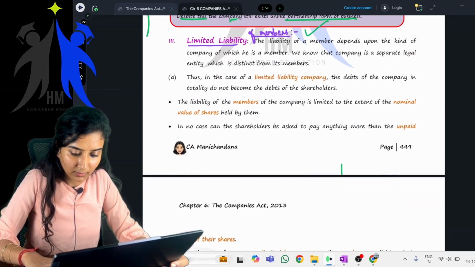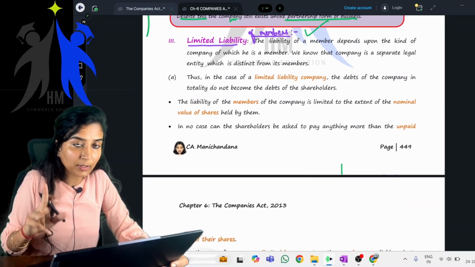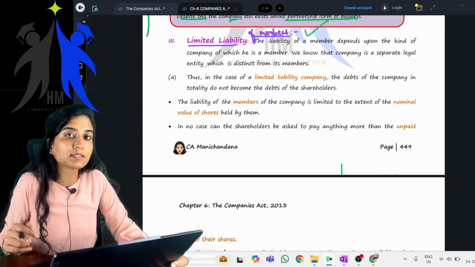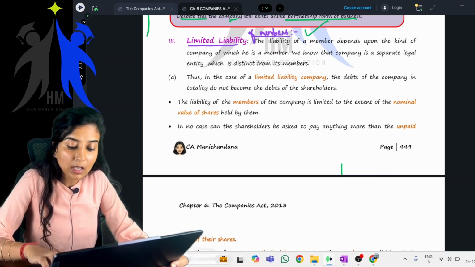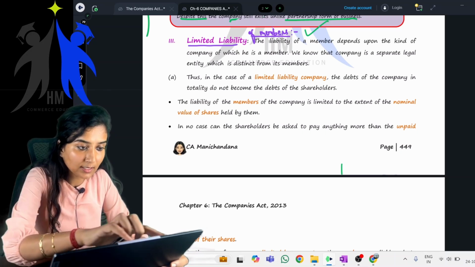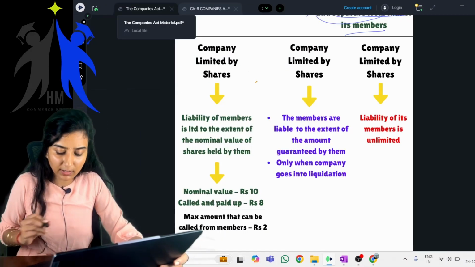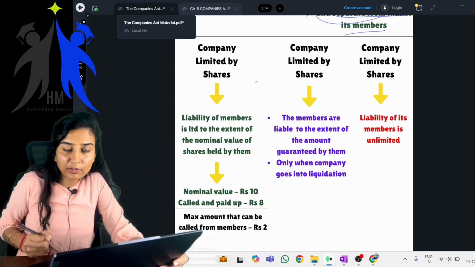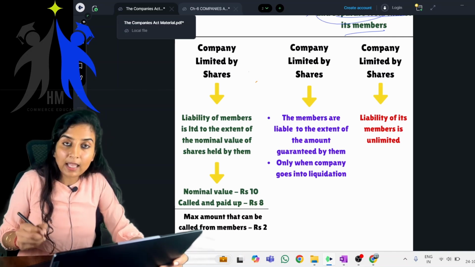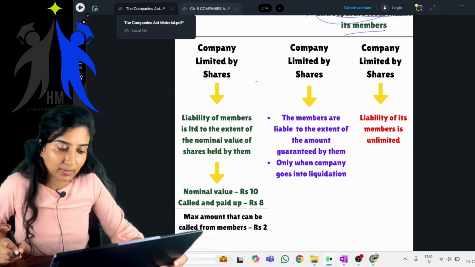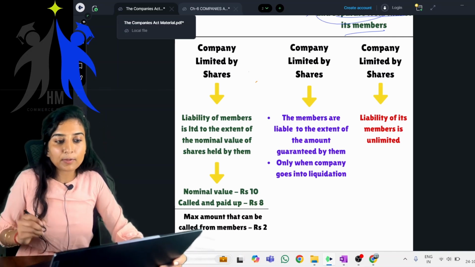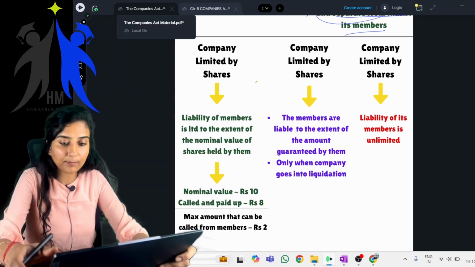Fine, okay. What did I tell you? Limited liability, is that of a company or is that of a member? Limited liability is of a member. This one is clear? Yes, ma'am. So you should be very careful in your examination. Whenever you write, you'll have to write that the limited liability is that of a member and not of a company. You cannot say limited liability is of a company. Clear?